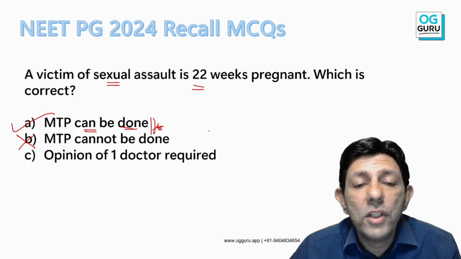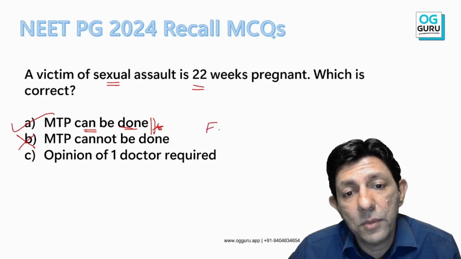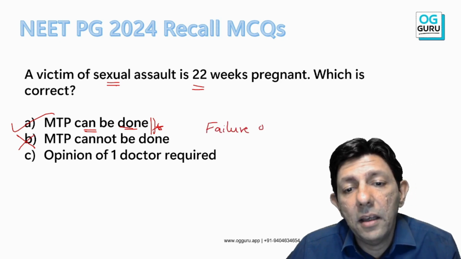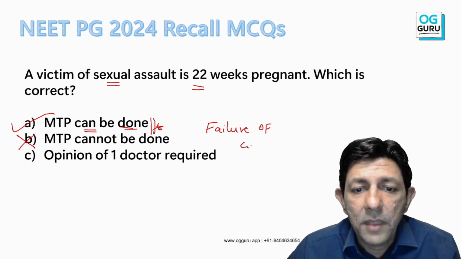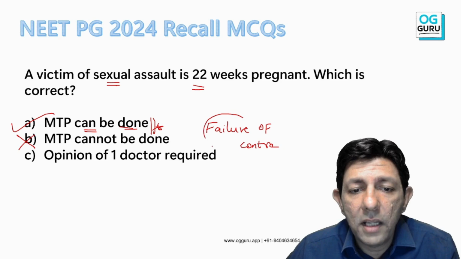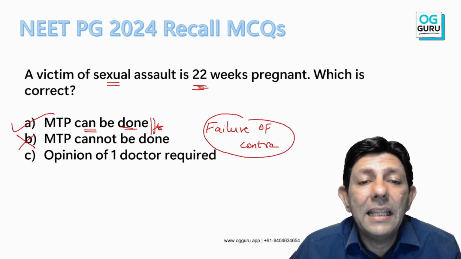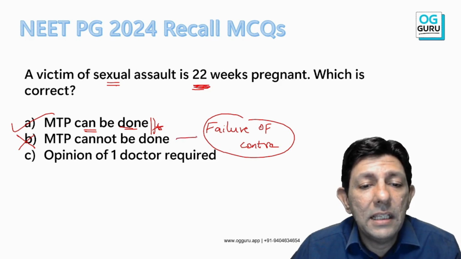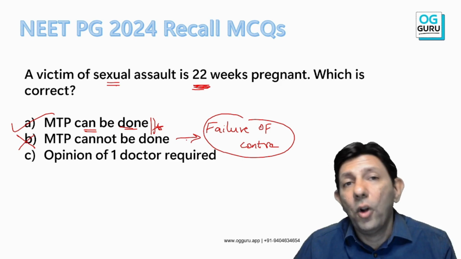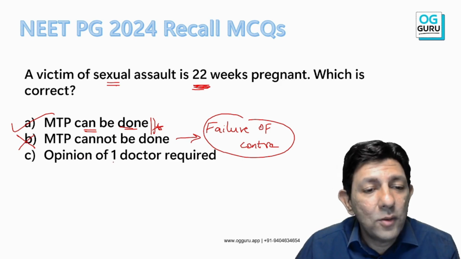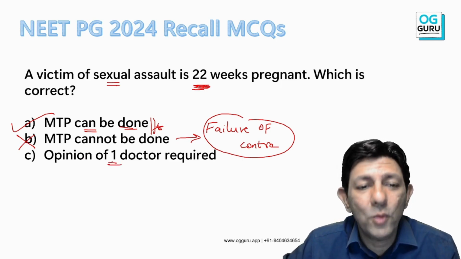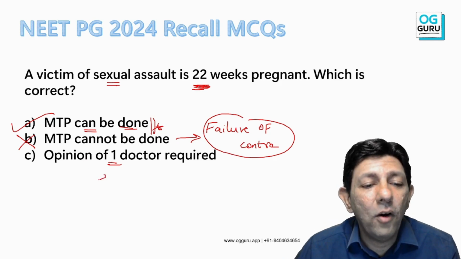Okay, if the question was failure of contraception, a separate MCQ, whether a married couple or unmarried couple, this failure of contraception, which came in the previous year's paper, and the patient is 22 weeks, then MTP cannot be done. Okay, and all of us know, when we cross 20 weeks, the opinion of 2 doctors is needed.